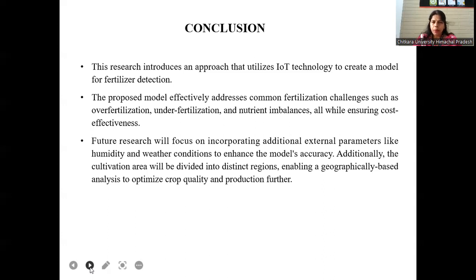This is all about our paper, which helps the farmer who has a little bit of knowledge regarding farming. If this technology is applied to a particular cultivation area, then it will help crop growth and is also helpful for the farmers' knowledge.